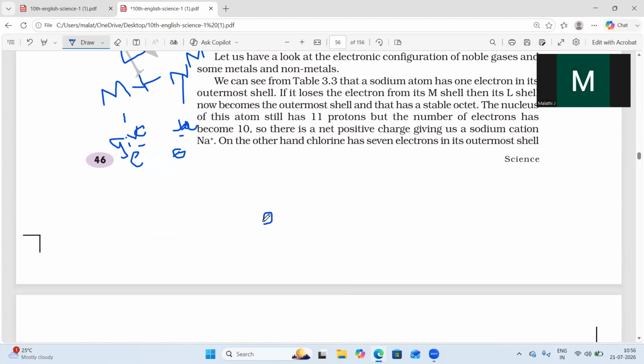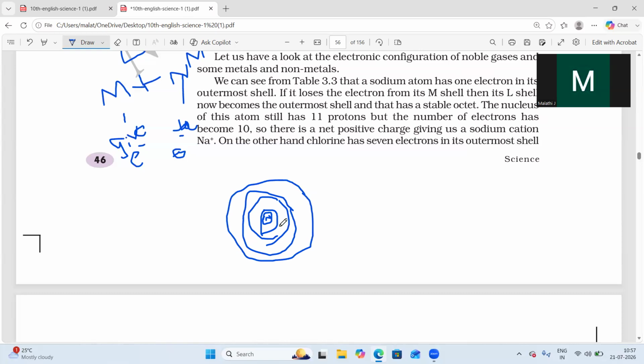At the center there is a nucleus, and around it there are shells. You studied in ninth and eighth standard how atomic orbitals are arranged: there are shells around the nucleus, with electrons revolving around the nucleus in each shell.